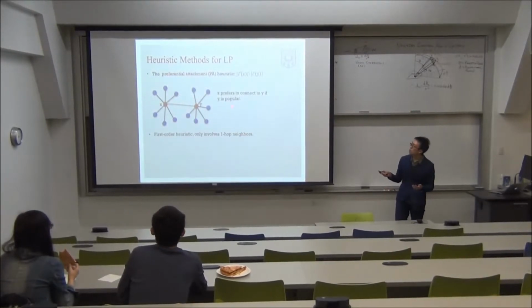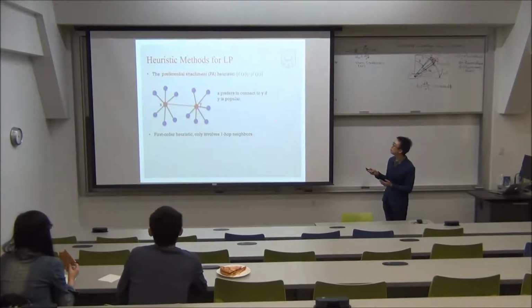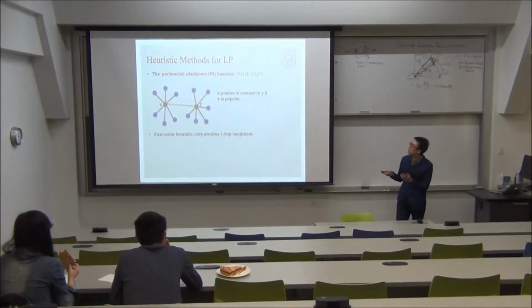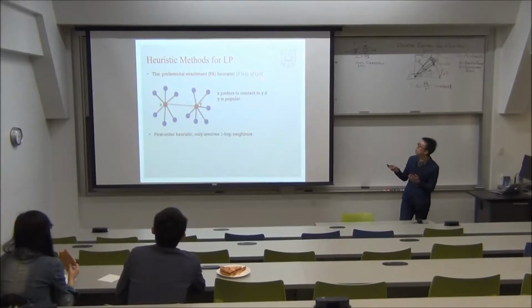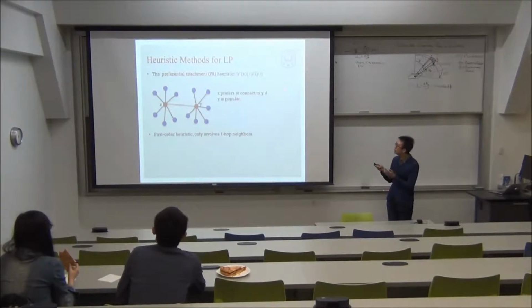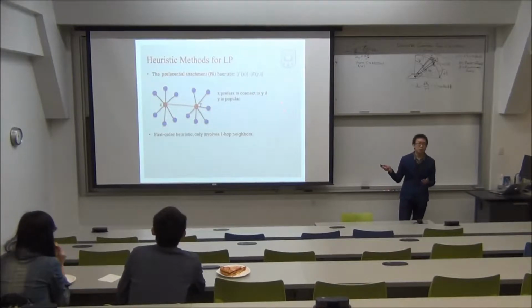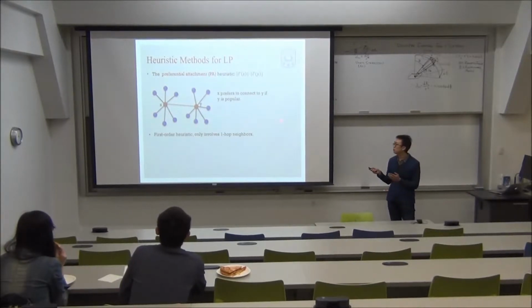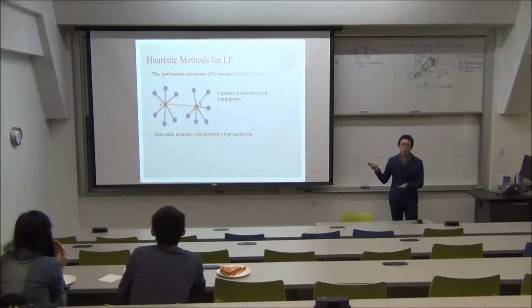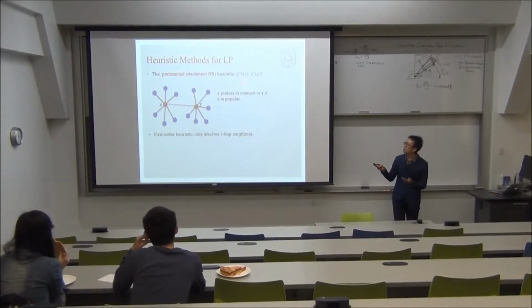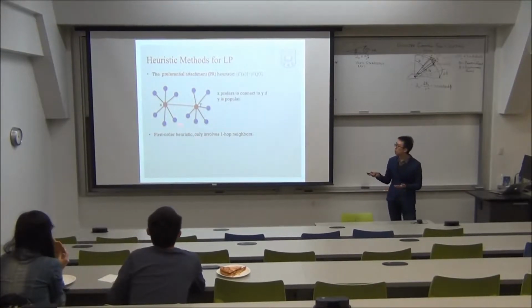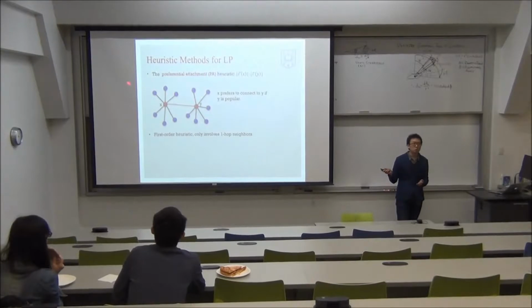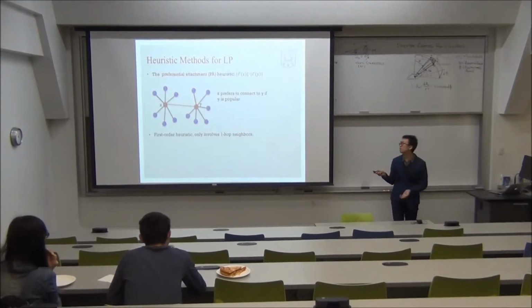The second heuristic, called the preferential attachment heuristic, predicts links by the product of x and y's degrees. It assumes that x prefers to connect to y if y is popular. This is also a reasonable heuristic. Both the common neighbor heuristic and the preferential attachment heuristic are first-order heuristics, since one only needs to know the one-hop neighbors of x and y in order to calculate the heuristic scores.